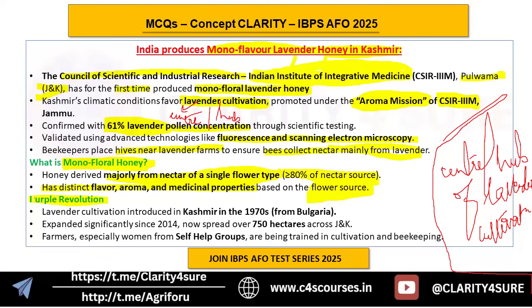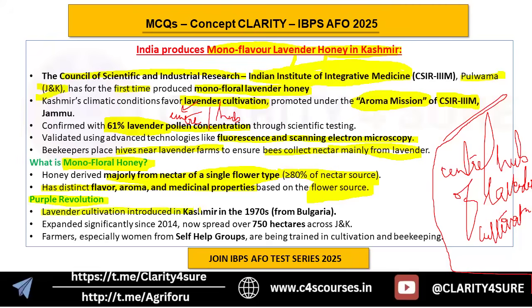Whenever you hear lavender cultivation, two things should come to your mind: what revolution is related to lavender cultivation, and number two, which is the center or hub of lavender cultivation in India. In Jammu and Kashmir, right? Number one, you have already got from this slide: the purple revolution is related to lavender cultivation. But the second answer, the center or hub of lavender cultivation in India, you should answer in the comment section. Okay, so let's talk about purple cultivation.